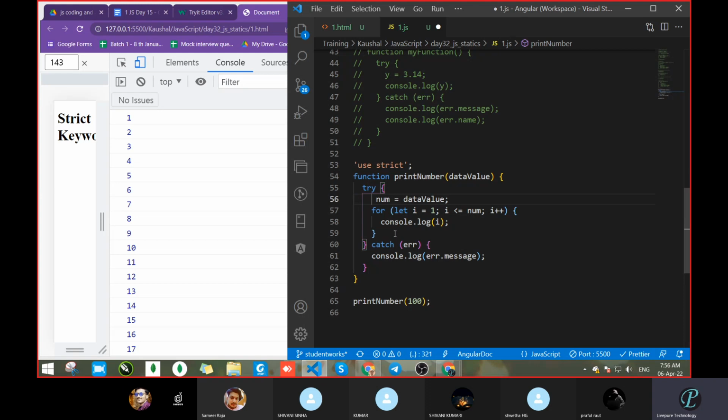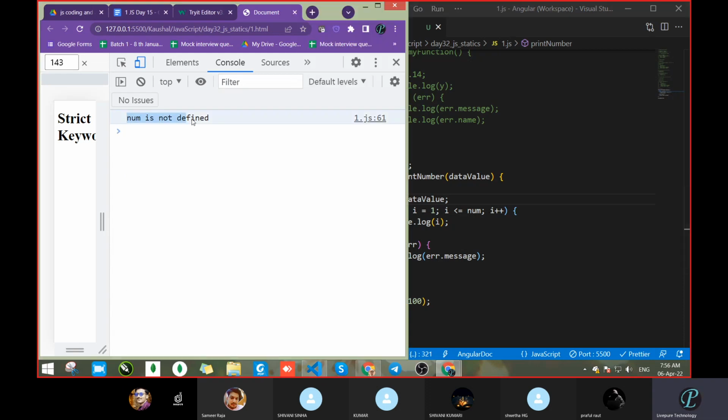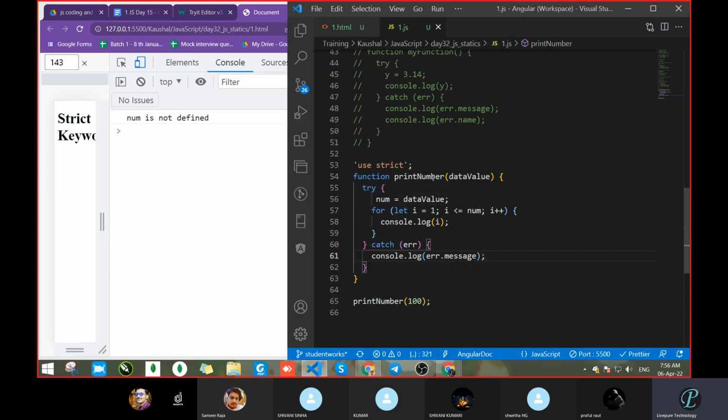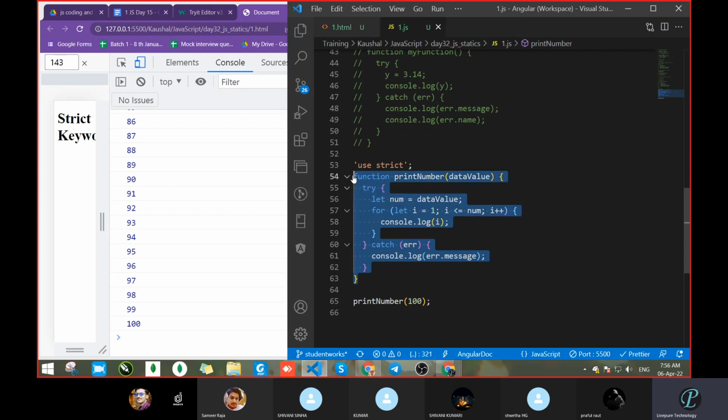Let's remove this. Let's save. num is not defined because we used strict mode. Got it? So num is not defined because we had not declared num. So let's define it with let. Clear? Now we have to print the numbers from 1 to 10, meaning 1 to 100, not using any loop.